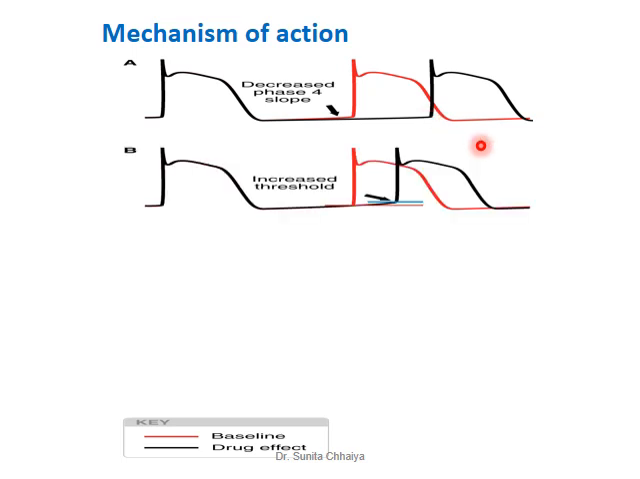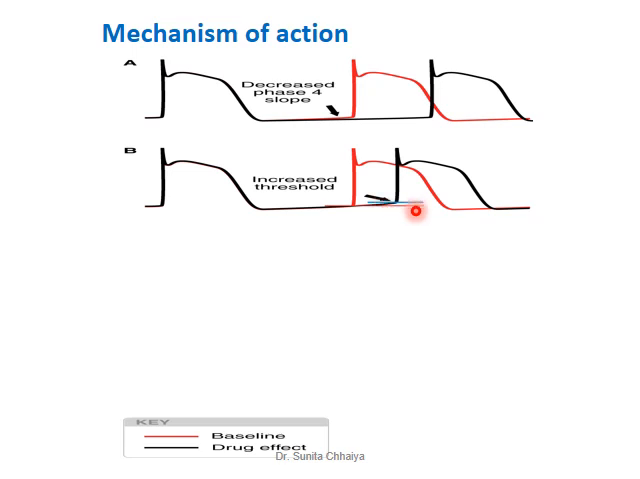Second mechanism is to increase the threshold potential. Here, if the threshold potential is slightly increased, we can delay the development of the action potential. So threshold potential can be increased by using drugs like sodium and calcium channel blockers.